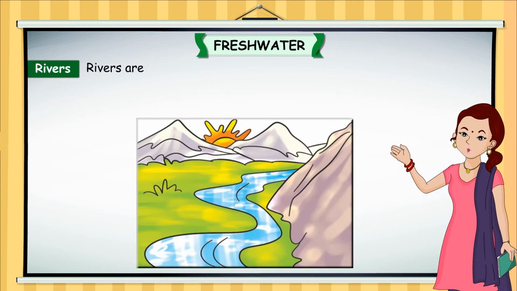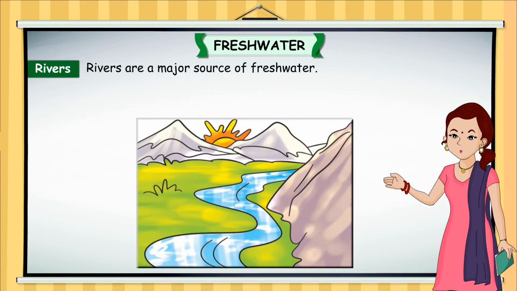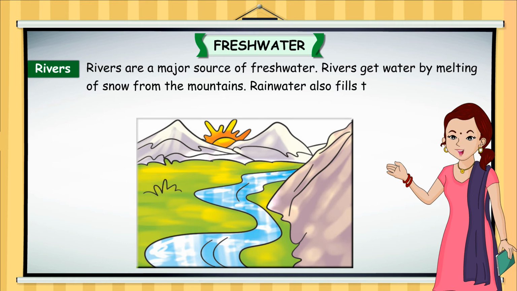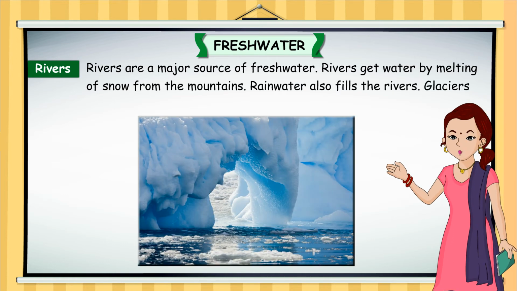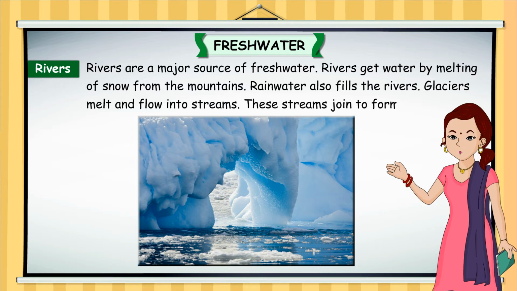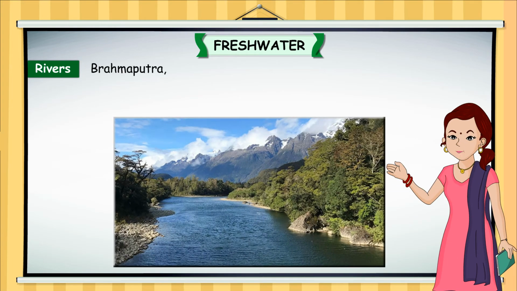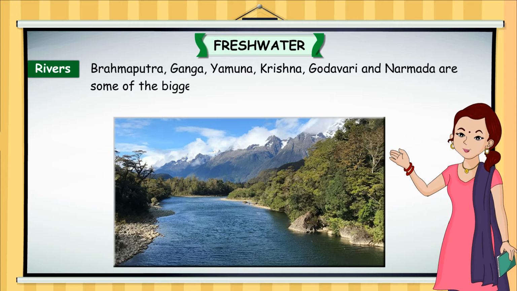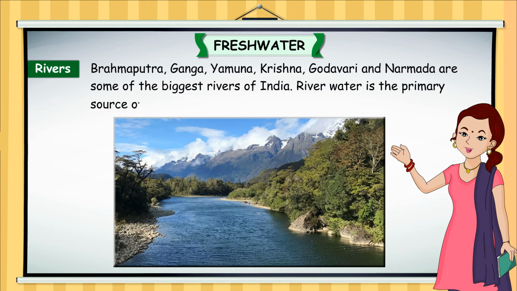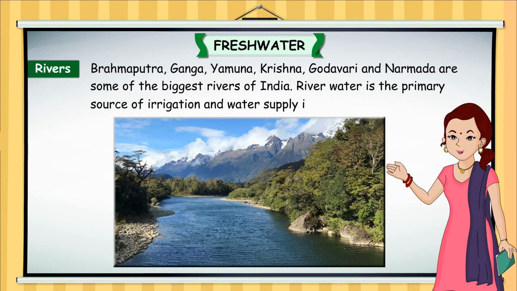Rivers. Rivers are a major source of fresh water. Rivers get water by melting of snow from the mountains. Rainwater also fills the rivers. Glaciers melt and flow into streams. These streams join to form rivers. Brahmaputra, Ganga, Yamuna, Krishna, Godavari, and Narmada are some of the biggest rivers of India. River water is the primary source of irrigation and water supply in India.